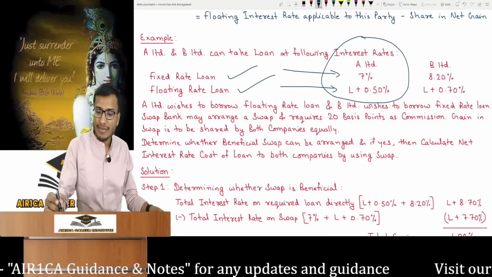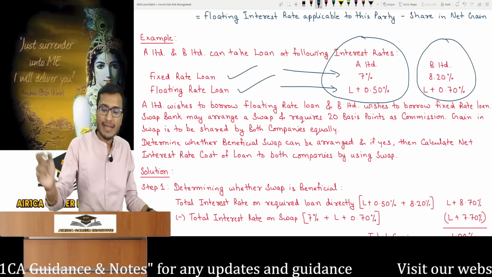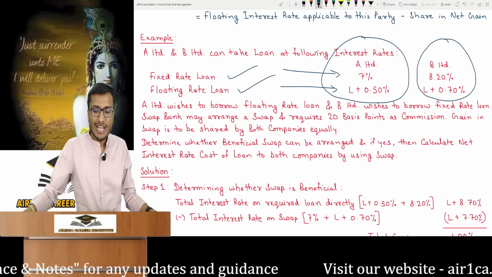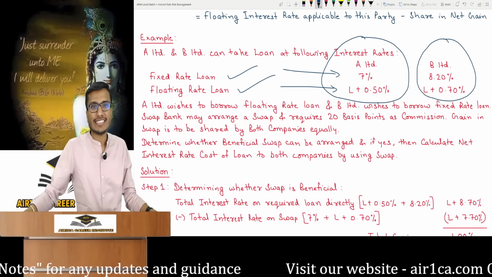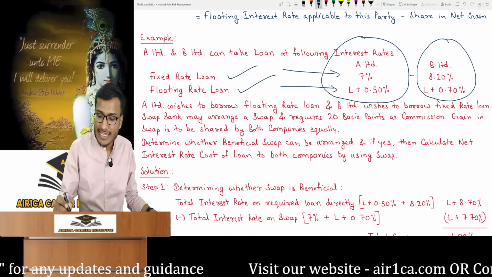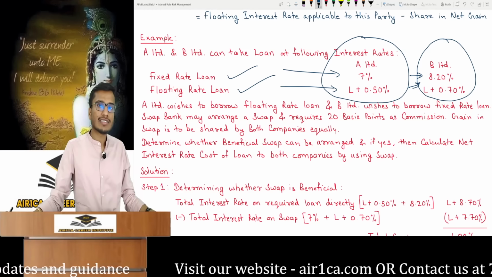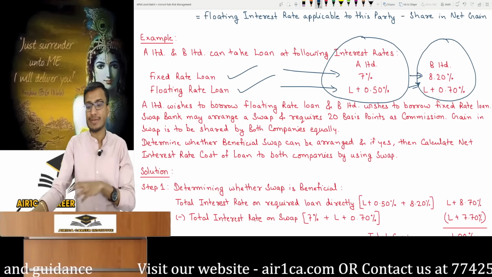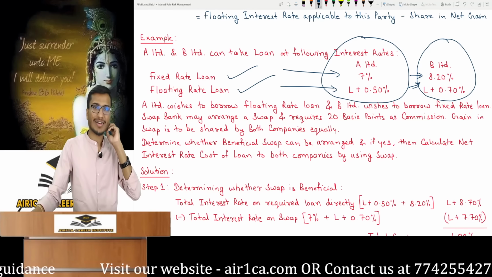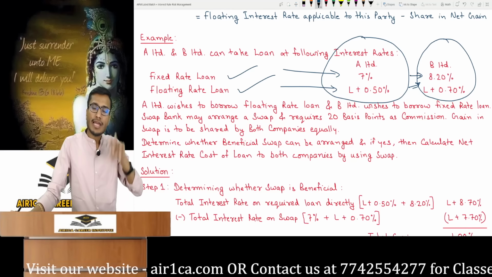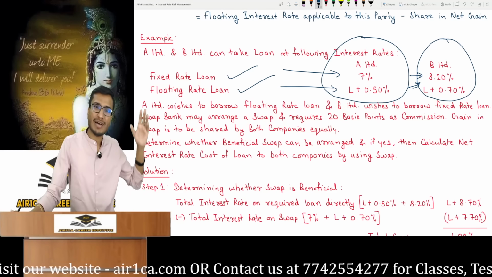Similarly, on the same day, B Limited also went to the banker and said it needed a loan. It was also for approximately the same amount and same tenure. And it asked what will be the rate for fixed and floating. So the banker told it 8.20% for fixed and L plus 0.70% for floating. The banker quoted on the same day for a loan of similar amount and tenure. Why is that? Why does the bank quote different interest rates to two people for the same loan amount and terms?